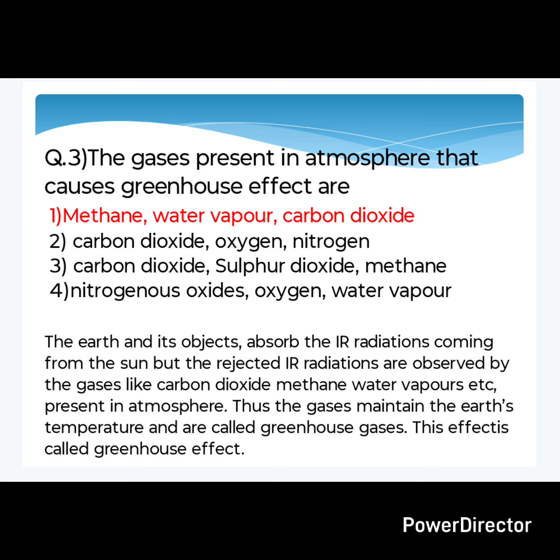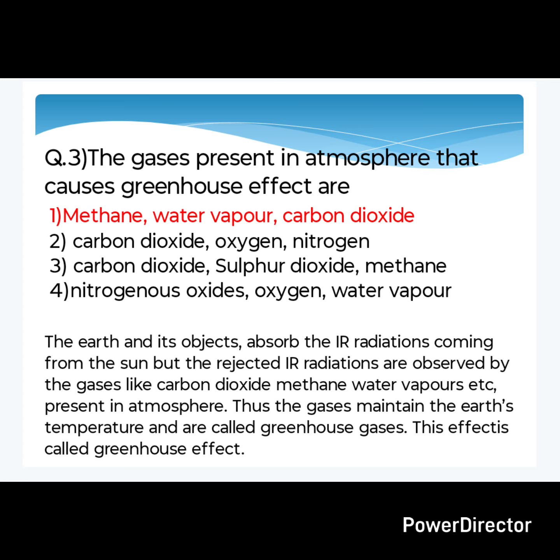Yes, we can see here the earth and its objects absorbs the infrared radiations coming from the sun, but the rejected infrared radiations are absorbed by the gases like carbon dioxide, methane, water vapors, etc. present in the atmosphere. Thus, the gases maintain the Earth's temperature and are called greenhouse gases. And this whole effect is called greenhouse effect.